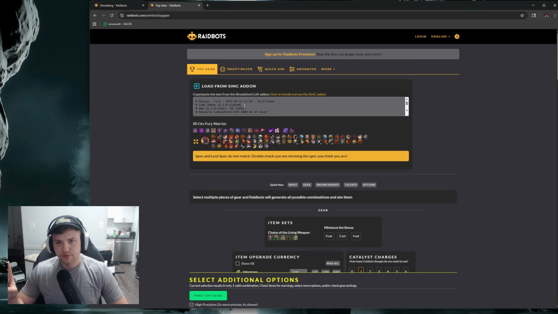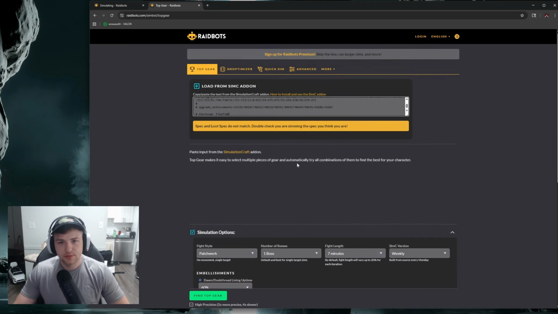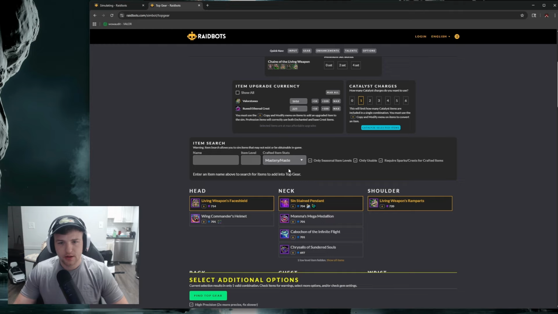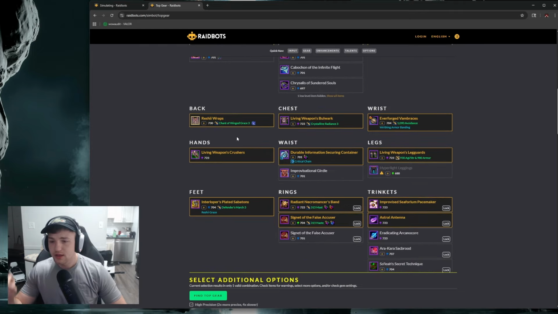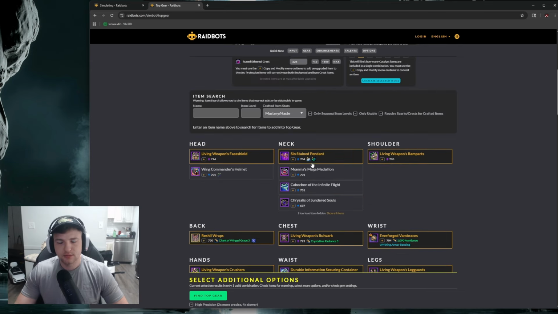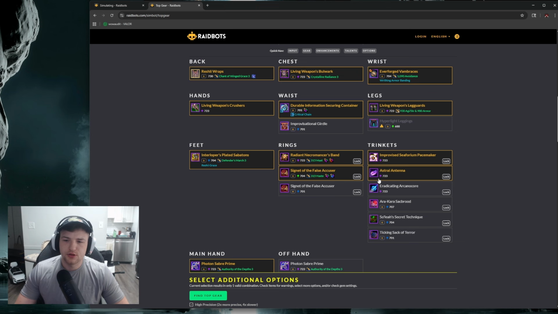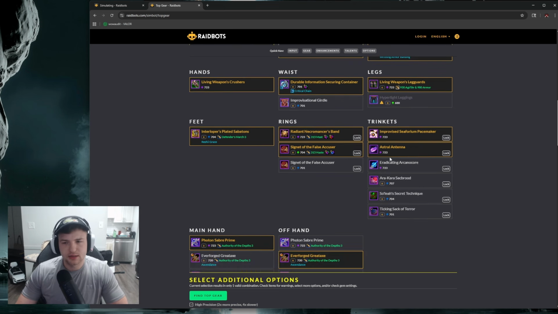First thing, when you open your vault, you can take your /simc from in the game after you open your vault and place it in here. And what it will do is, I don't have a vault right now, so I can't show you that, but it gives you all gear that you're holding on to, including gear that is in your vault currently, and you can choose them as selections in here so that you can pit them against each other and see which one would go for more damage.